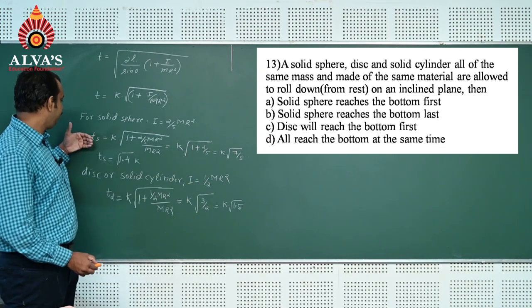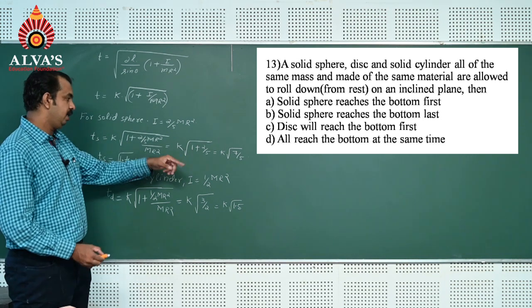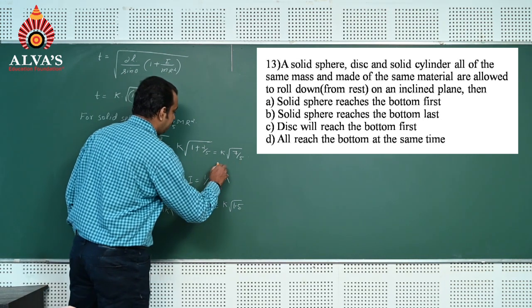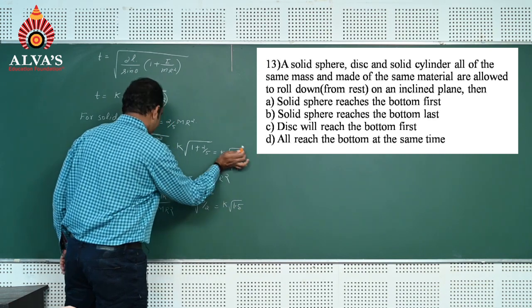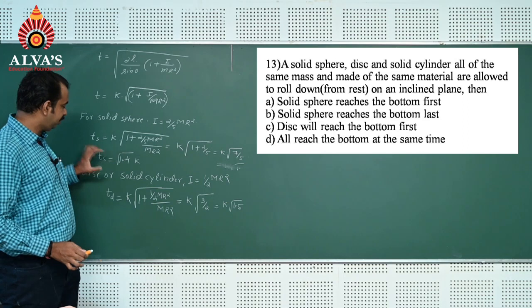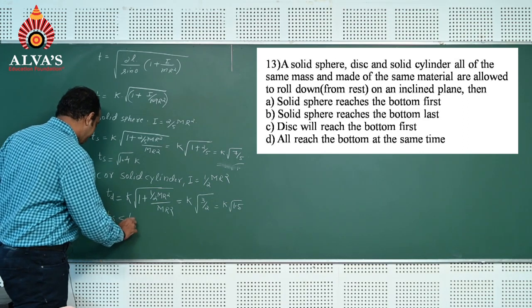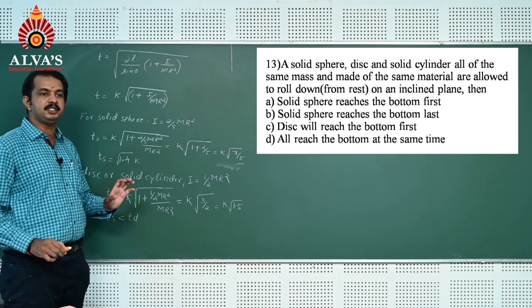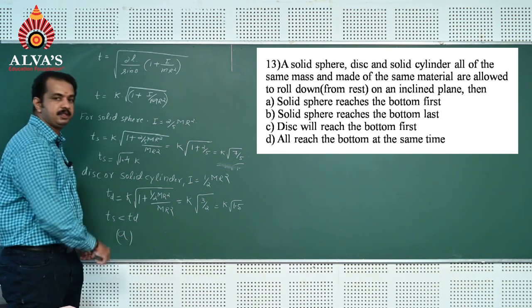If you compare the times for the disc and solid cylinder, it is k into root of 1.5. The time taken for the solid sphere Ts is equal to k into root of 7 by 5, which means k into root of 1.4. So as already written here, it is 1.4. This is smaller. So since Ts is lesser than Td, the solid sphere reaches the bottom first. So option A is the correct answer.